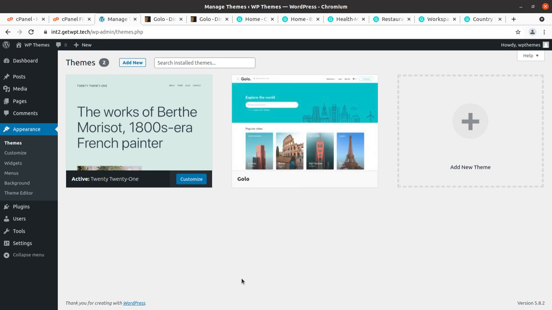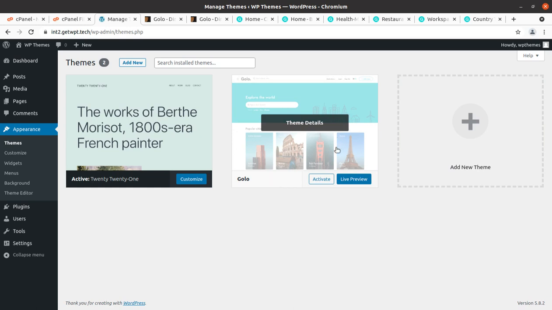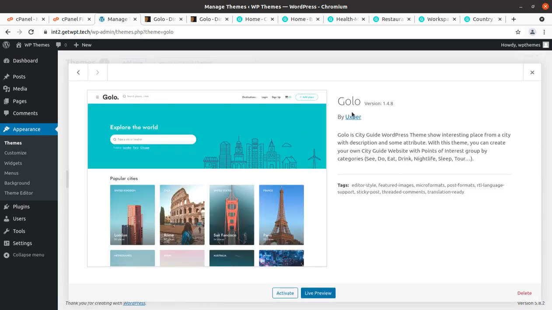Okay, so let us proceed, and we now have the Golo theme as another theme option along with the default theme. Let us check the details. This is Golo version 1.4.8 by UXPer. Golo is a city guide WordPress theme. So, interesting places from a city with the description and some attributes. With this theme, you can create your city guide website with points of interest grouped by categories. So this being the introduction, now we can activate the theme.